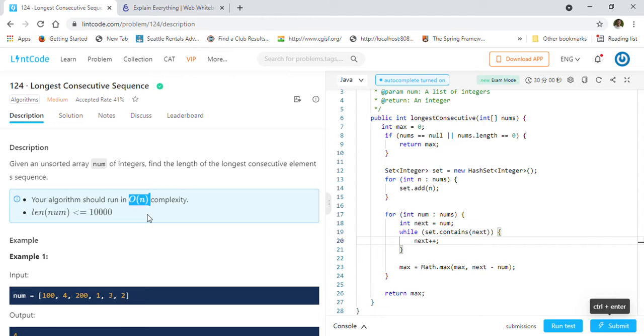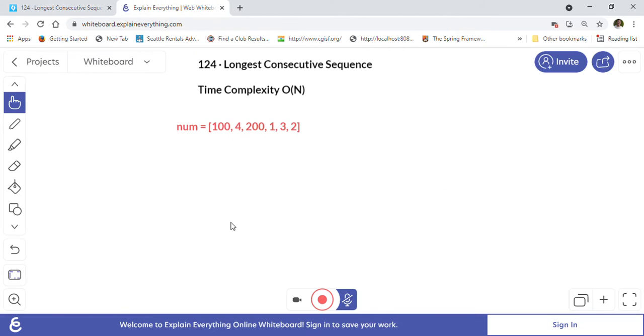Now when you are sorting the array, the fastest sorts you can use are merge sort or quick sort, which are O(n log n). So that is more than what is expected in the answer. So we have to find some algorithm, or use some kind of external data structure, that will help us implement this in O(n) time complexity. So let's take one example and discuss how we can implement this solution in O(n) complexity.